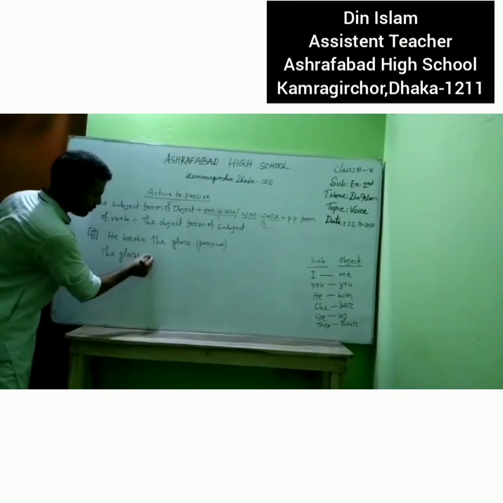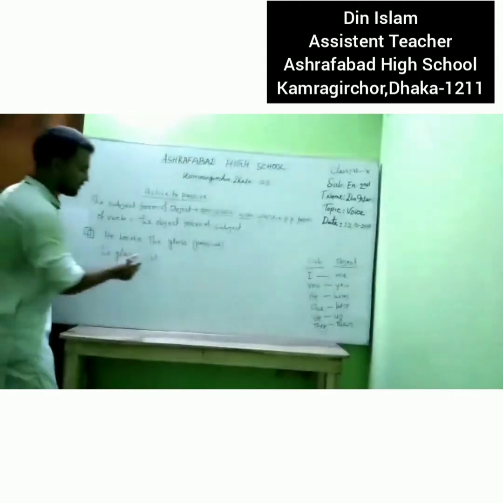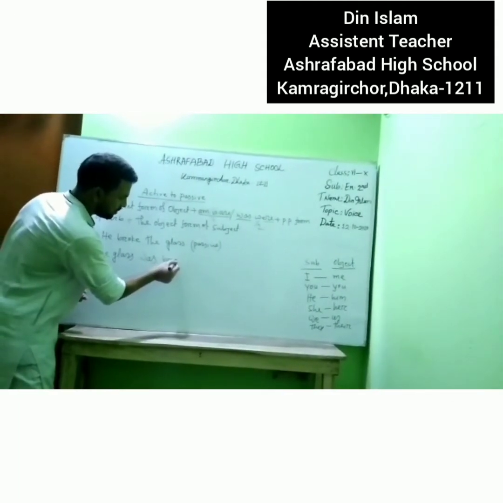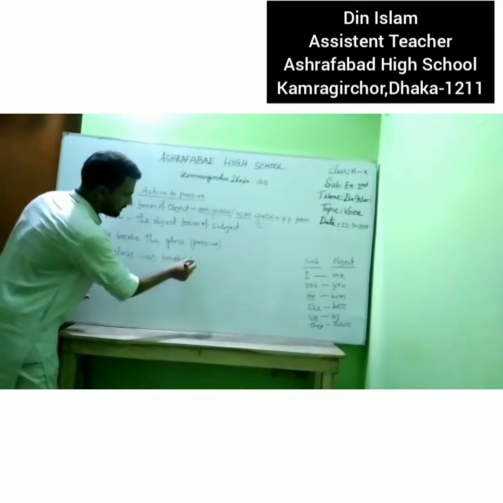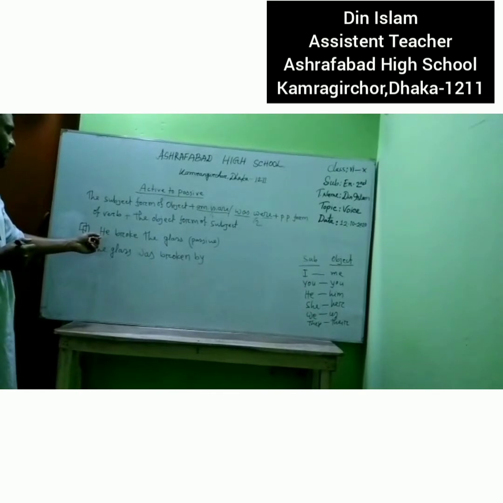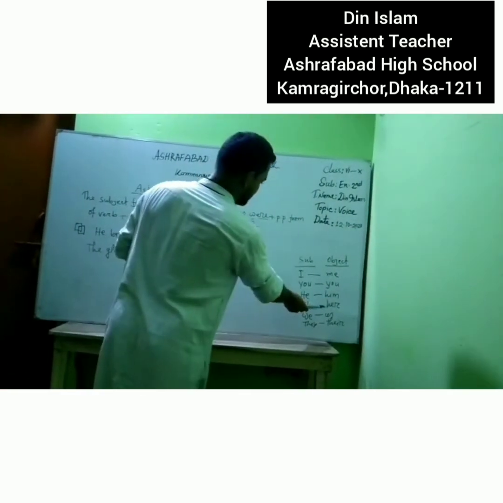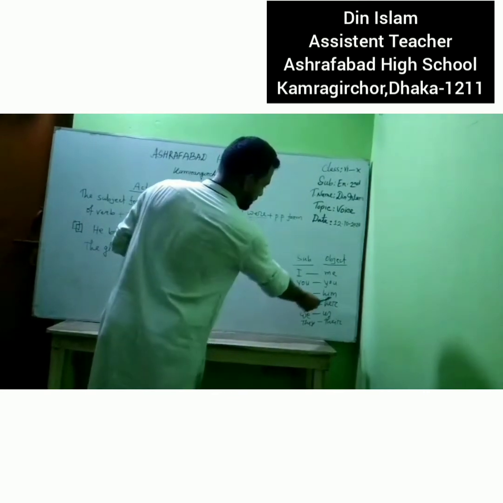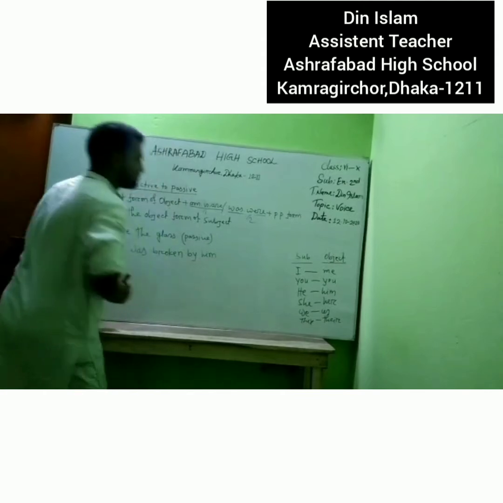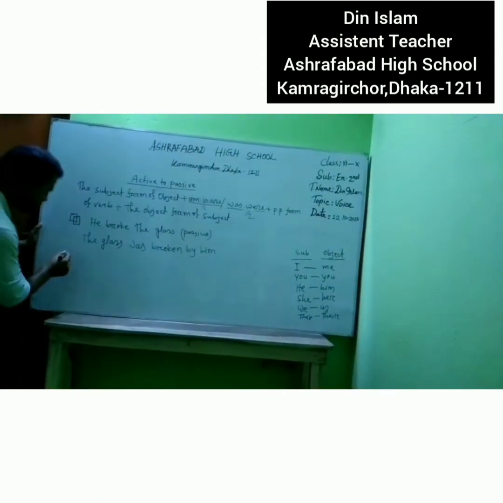Now we will write was, the singular verb. After that you have to write the past participle form of the verb. Break, broke, broken. After the preposition by, at last the object form of the subject. We know the object form of the subject: he, him. I hope you understand. Next example.